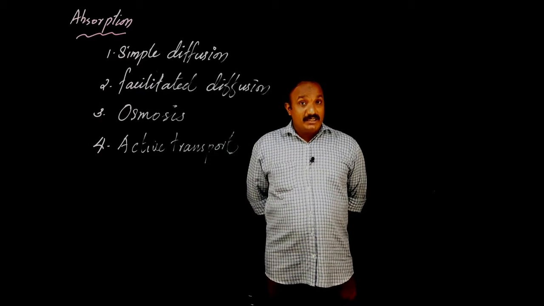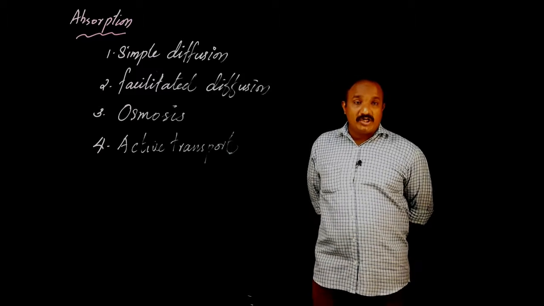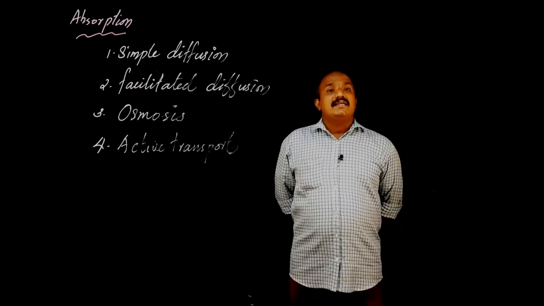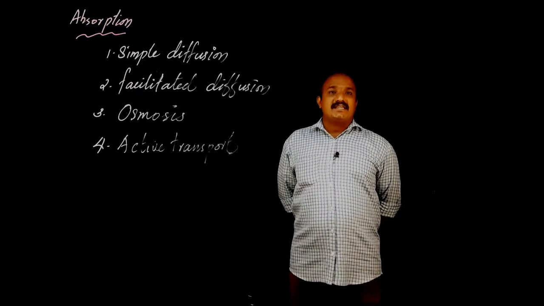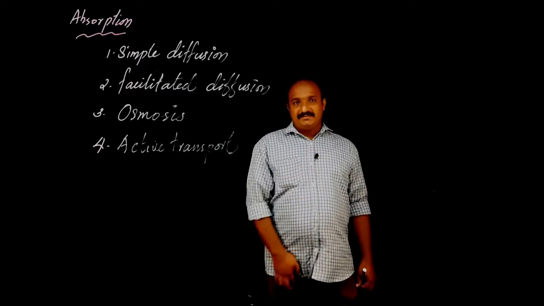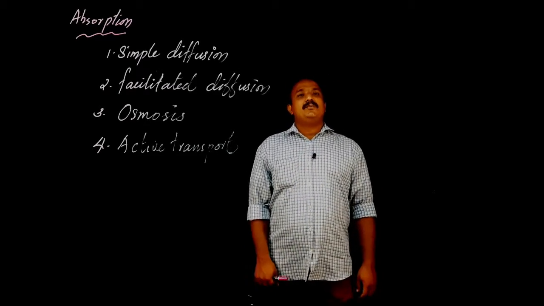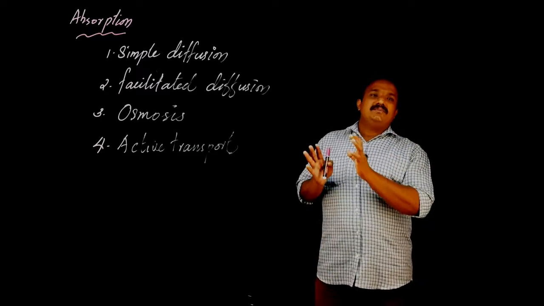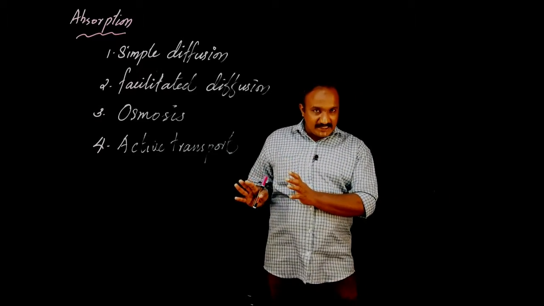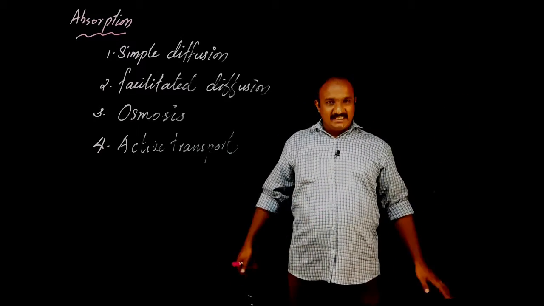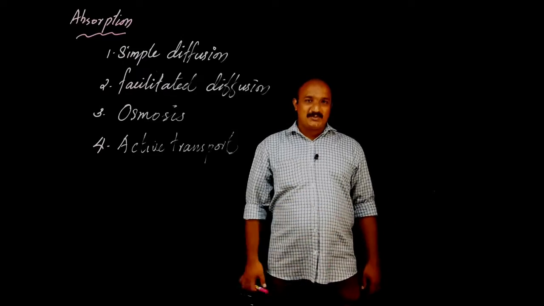There the amount will be very less in the small intestine and comparatively more in cells. Then also if the cells require it, it will be moved by using energy. Okay, such kind of movement of molecules from the region of lower concentration to the region of higher concentration by using energy is called active transport.